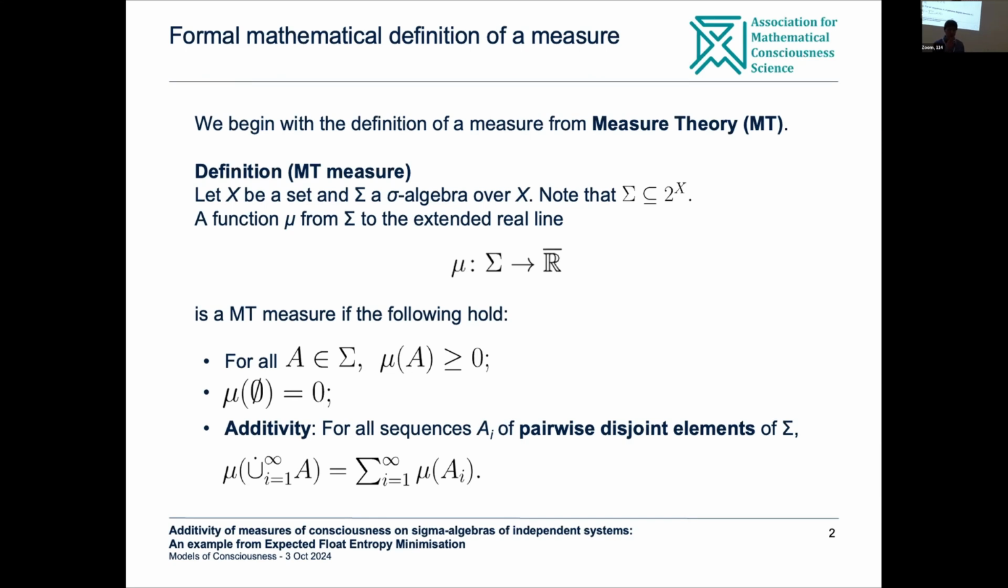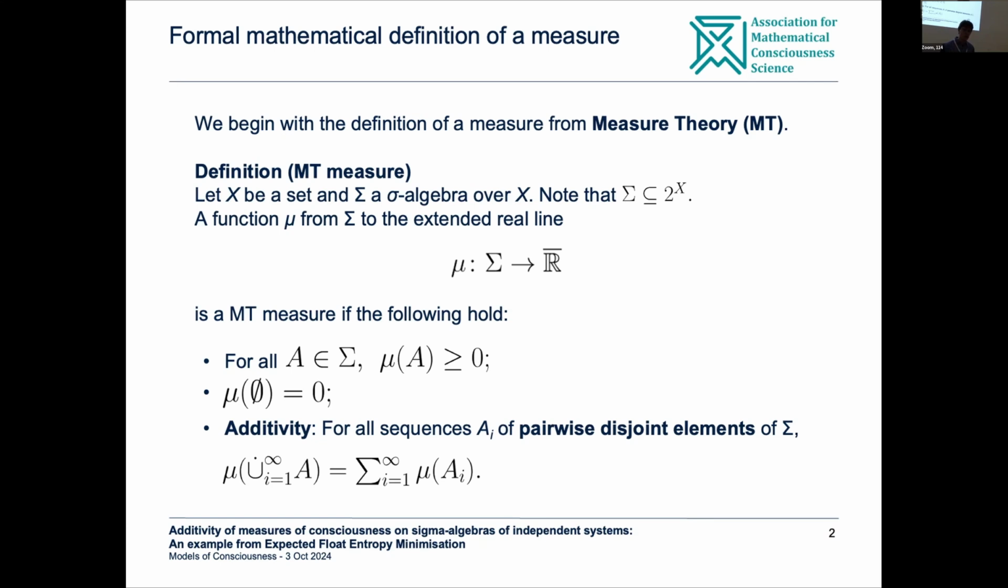Measure theory is used obviously in physics, also in mathematical analysis, etc. So it's useful to recall this definition. Let X be a set and sigma be a sigma-algebra over X. What is a sigma-algebra? It's a collection of subsets of X that is closed under set operations, basically. At least for us, that definition will do because we're going to restrict ourselves to finite systems anyway.